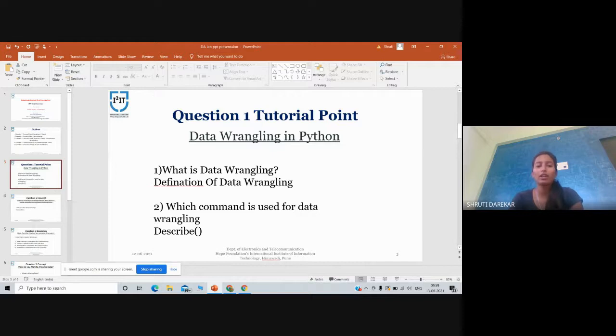Python has built-in features to apply these wrangling methods to various data sets to achieve analytical goals. In data wrangling in Python, there are two formats: merging the data and grouping the data.